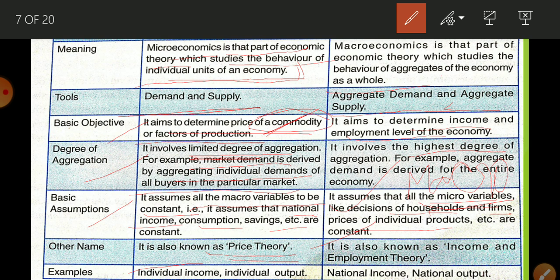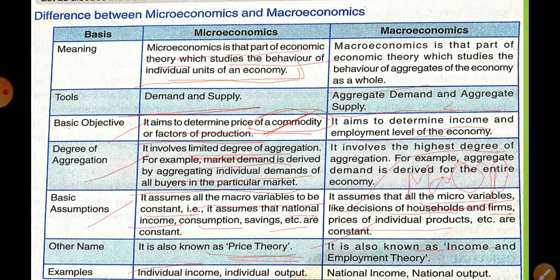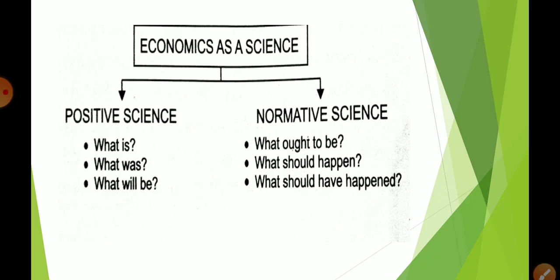National output means production of all goods and services by all producers. Micro is related to production of only one, and macro is related to production of all goods and services by all producers. So in this way, I think you are able to understand what is micro and what is macro. Okay, student?